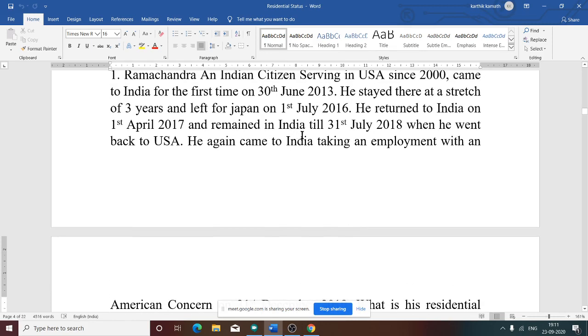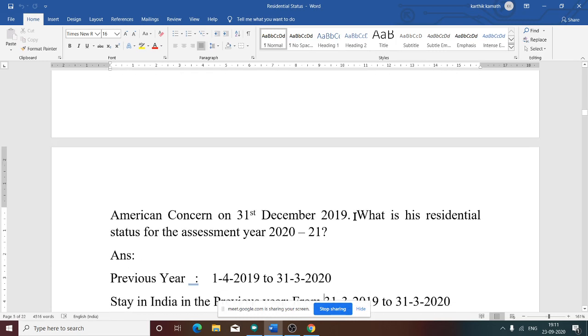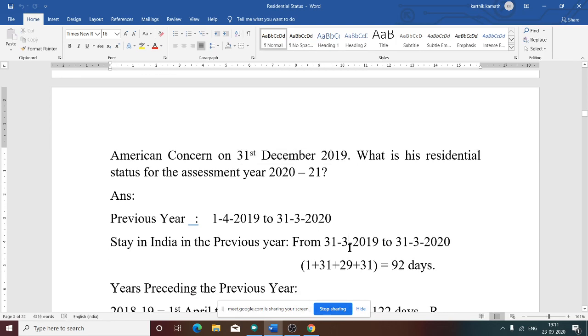He remained in India till 31st July 2018, then went back to USA, and came back to India on 31st December 2019. Here there is one correction: this is 31st December 2019. In the material I have sent in the group, the correction is 31-12-2019 to 31-3-2020.